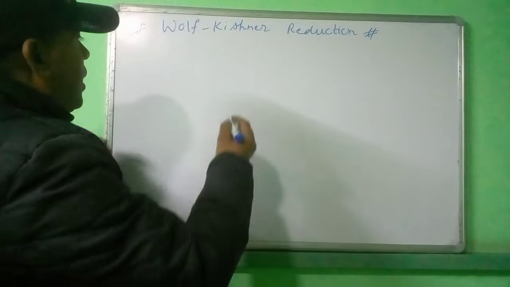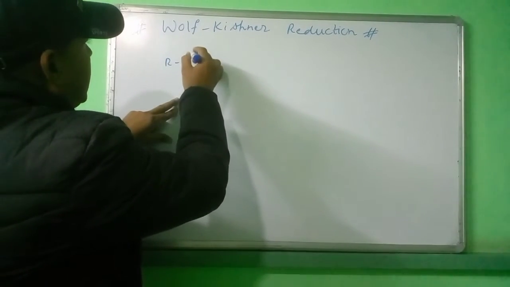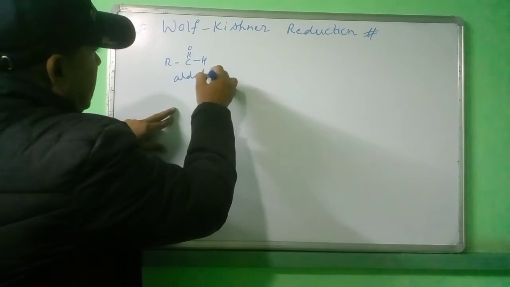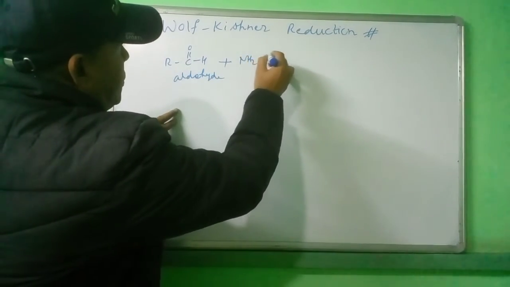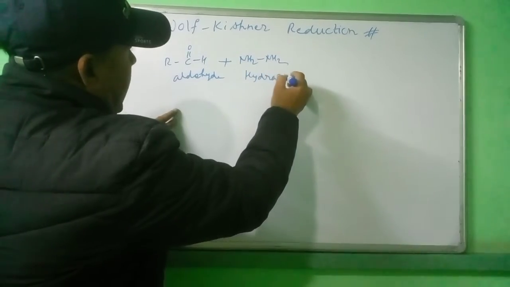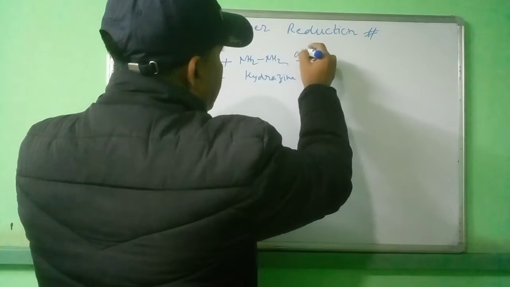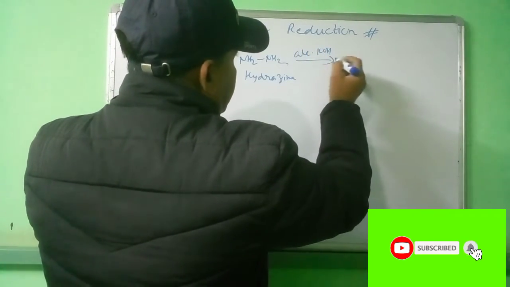Now suppose our compound is an aldehyde, RCHO. This is the aldehyde. Then plus hydrazine, H2N-NH2, in presence of alcoholic KOH.